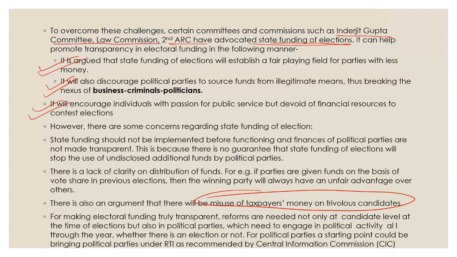Then for making electoral funding truly transparent, what is required is reforms at the candidate level at the time of election, but also of the political parties. In fact, the RTI should be implemented on political parties as recommended by the CIC. Right. So that was our answer. You can also try to write this answer in your own words. I think you can think of a better answer than this, definitely.